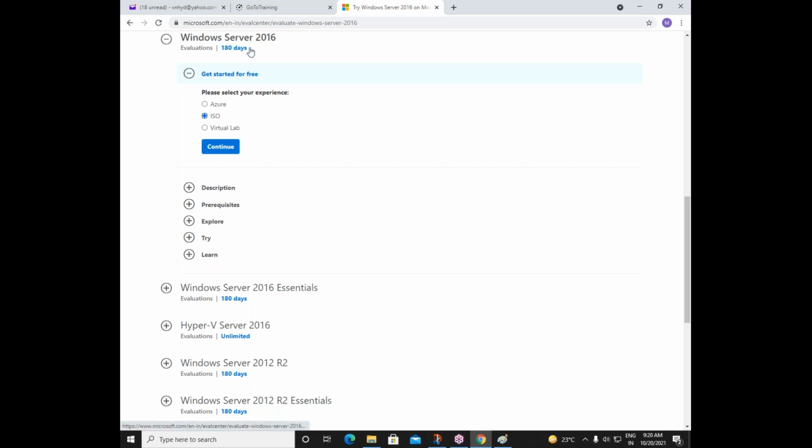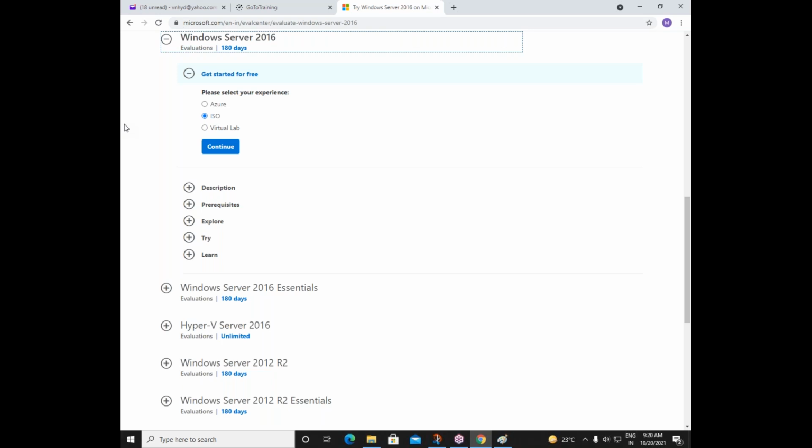Okay, and this Windows Server operating system is free for how many days? 180 days. The evaluation version is 180 days. That means for the next 180 days we can use this operating system without paying money. So for practical purposes, you have to download this operating system to your computer for sure.